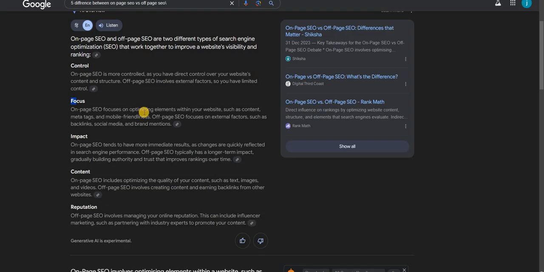Now the third part is the impact. On-page SEO tends to have more immediate results, as changes are quickly reflected in search engine performance. Off-page SEO typically has a longer-term impact, gradually building authority and trust that improve ranking over time. In on-page SEO we can do instant work; if we have to change the title, we can change it instantly.